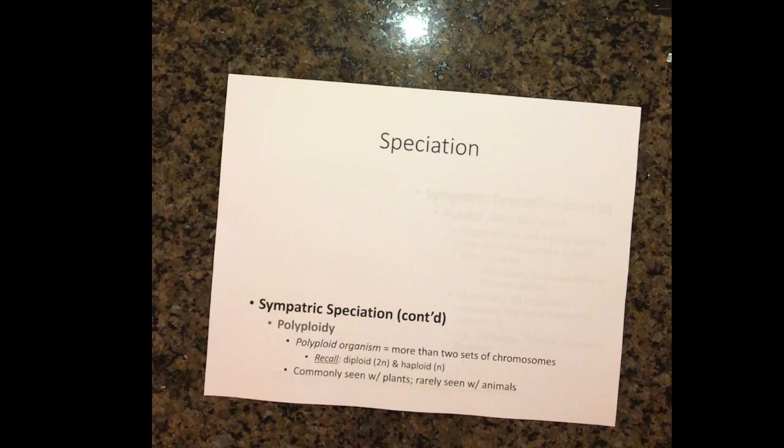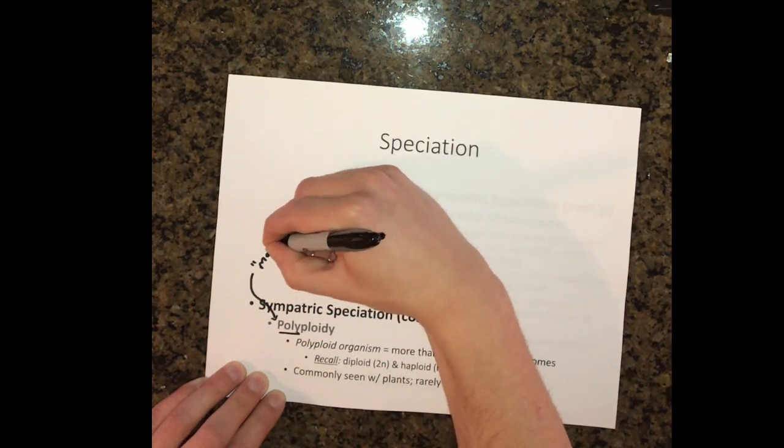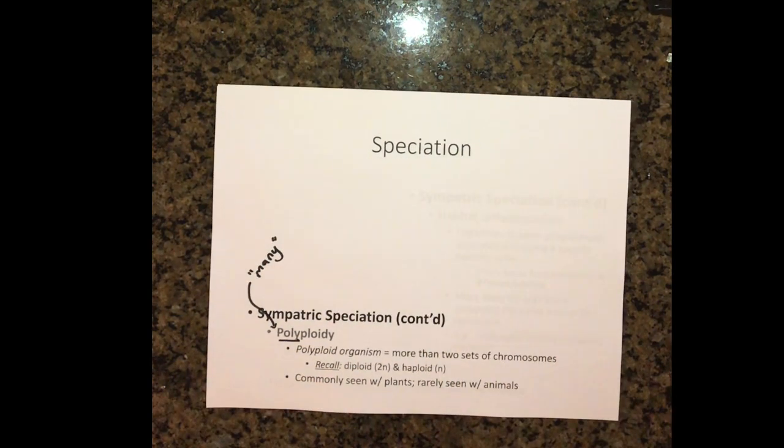If you recall, a haploid organism is one that has only one set of chromosomes, while a diploid organism is one that has two sets of chromosomes. A polyploid organism is one that has multiple sets of chromosomes, which is fairly common in plants but less common in animals because too many or too few chromosomes for a diploid animal leads to mortality.